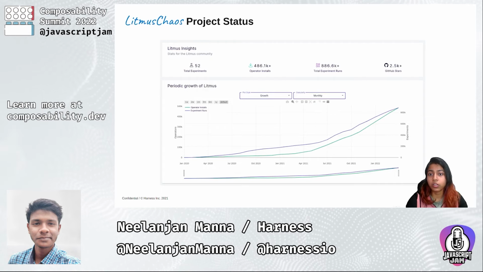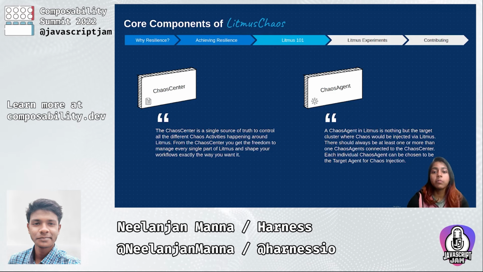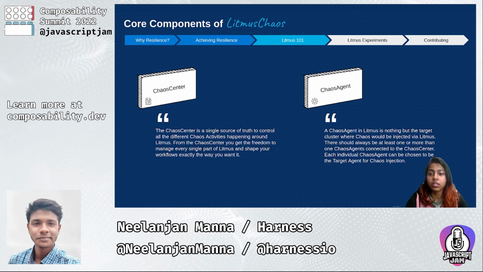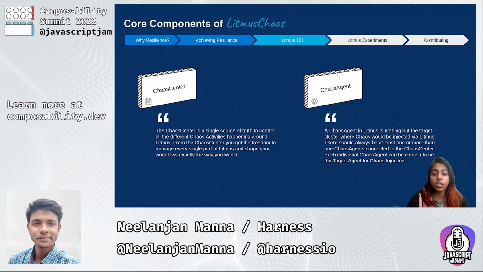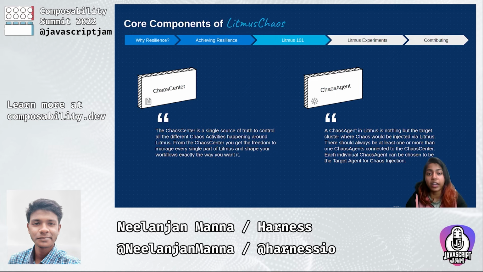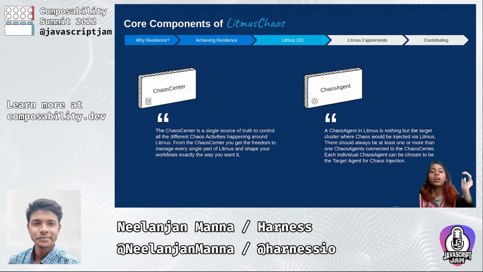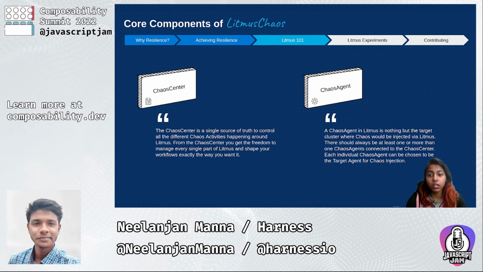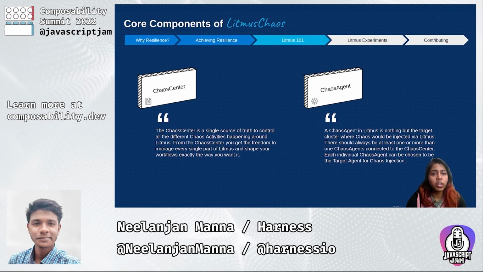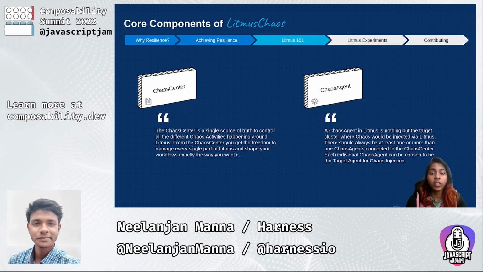So yeah, talking about the core components of Litmus Chaos. Litmus Chaos at its core has two components. The first one is the chaos center, which is the single source of truth of all the chaos activities, be it creation of chaos workflows, scheduling them, or managing the team. All these chaos activities are managed through chaos center. And the second one is chaos agent, which is nothing but a target cluster against which the chaos is injected.